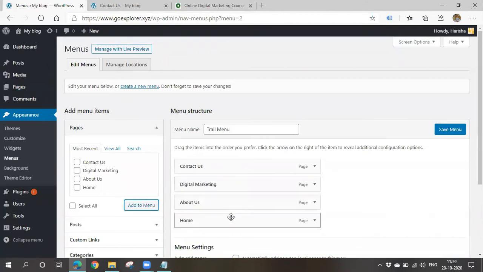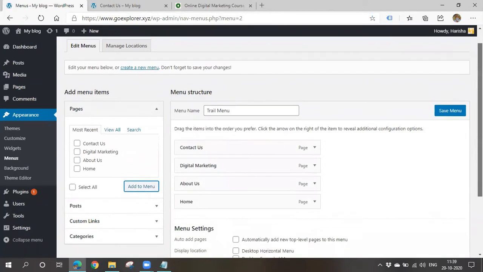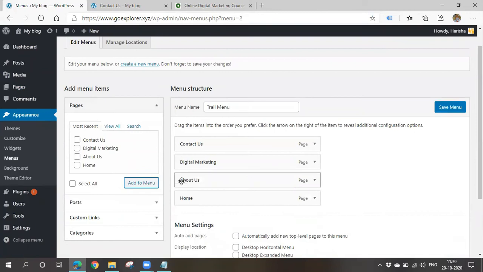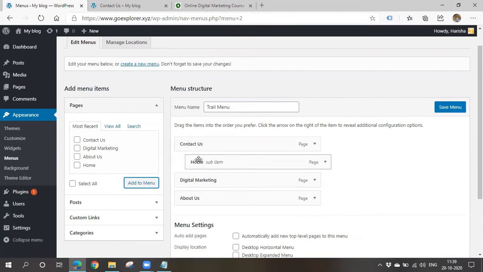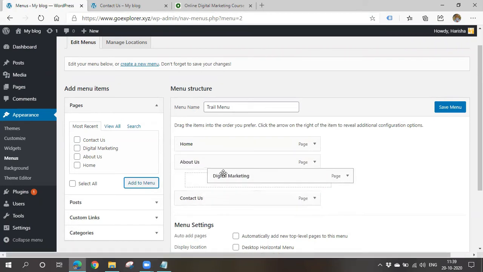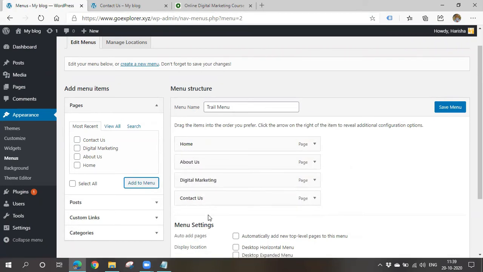So, they are in this reverse chronological order. Now I have to arrange them properly. Go to home, simply click on that home and drag. You can simply drag and drop. So home, after that I want about us. Simply click and drop. After that I want digital marketing, and at last I want contact us. Simply click on save menu.